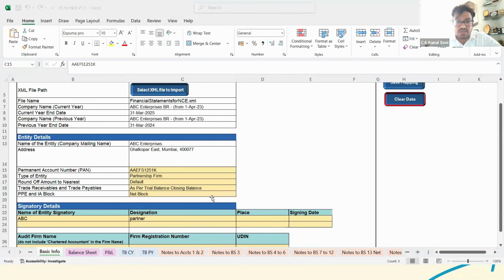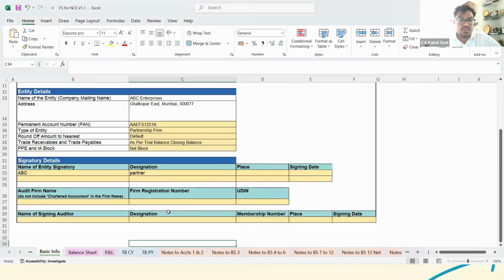Now, taking some of the questions. When I export current year XML, previous year is not exporting. Maybe you won't have the continuous data, or you would have just selected the current year. You need to select both options, the current year and the previous year. If you have selected the same, then the previous year would also be exported. So this was the basic info sheet. Once you fill up this sheet, the basic info would be updated in the financials that you are printing.